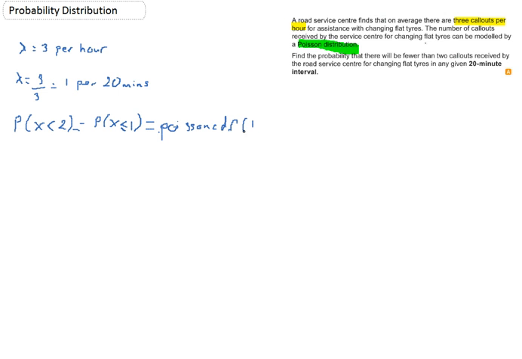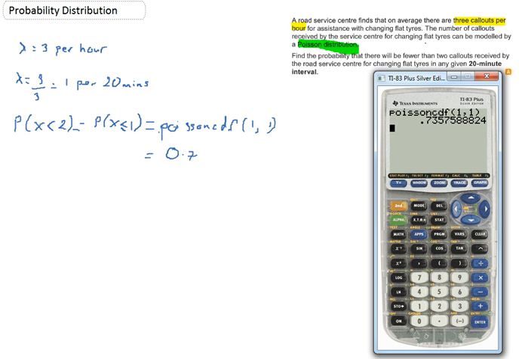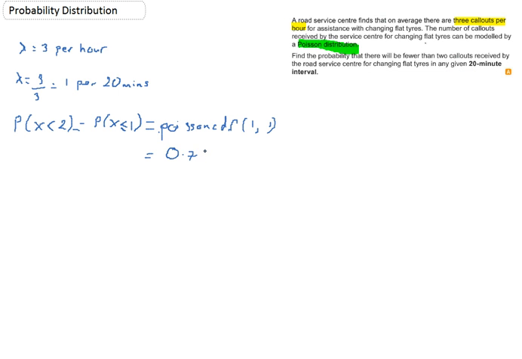I'm going to open the bracket and I'm going to give myself the values there, and my answer was 0.7358, and that was to 4DP. Okay, and that's us done.